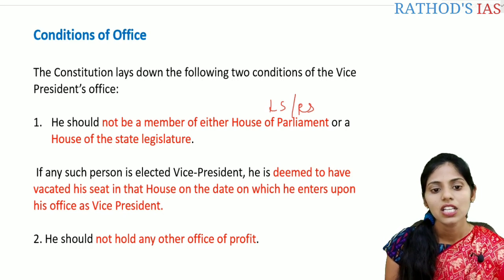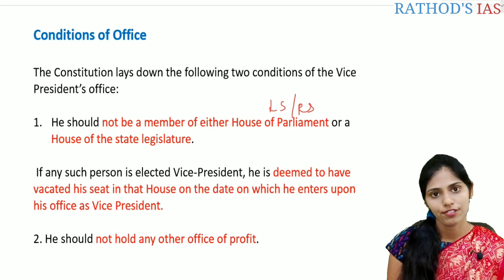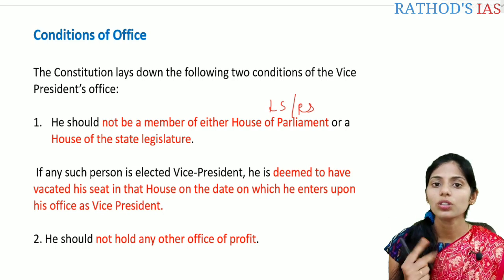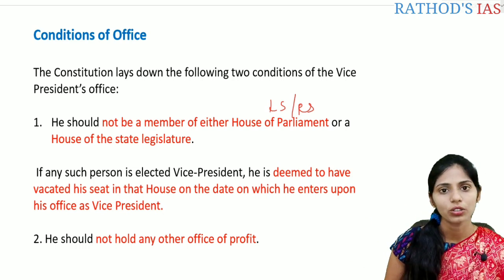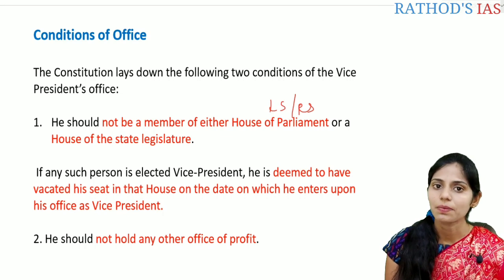And the next important one is he should not hold any other office of profit. So these are the two important conditions laid down by the Constitution itself regarding the Vice President.